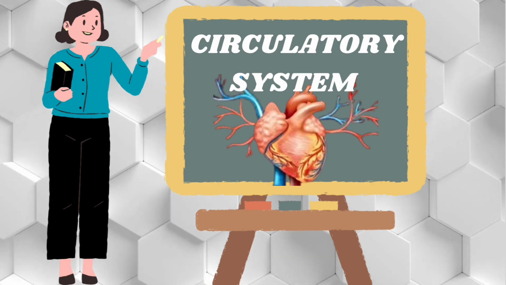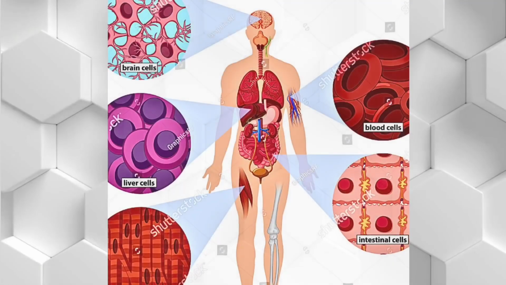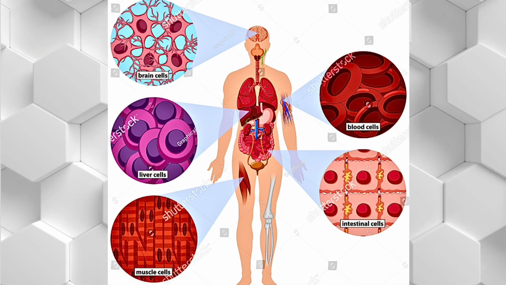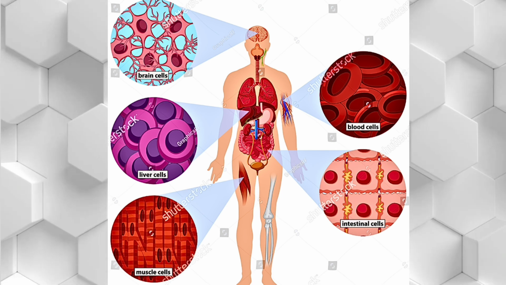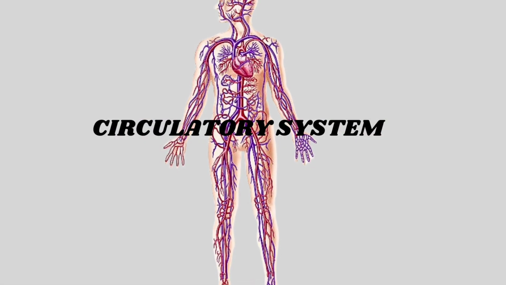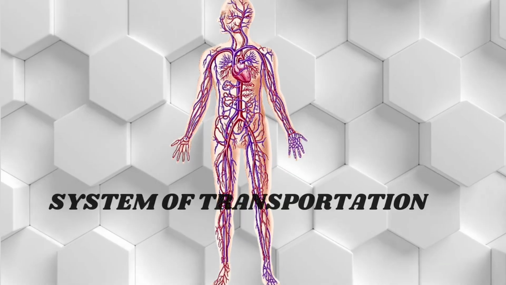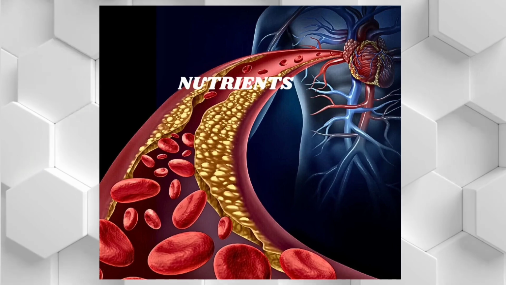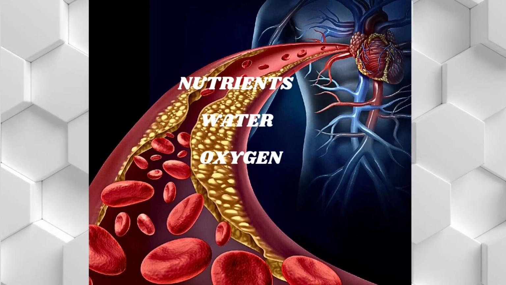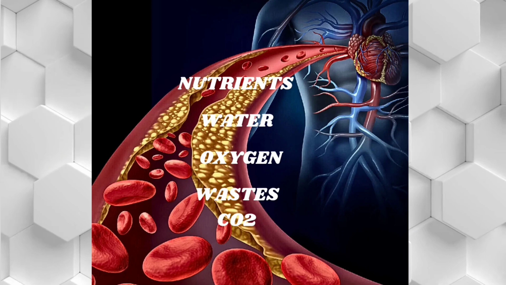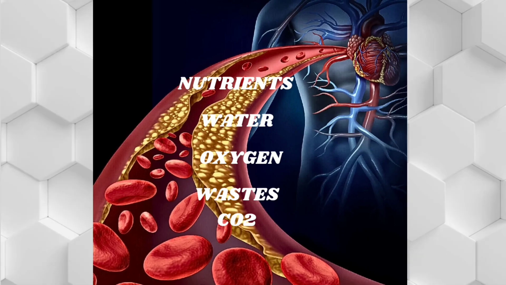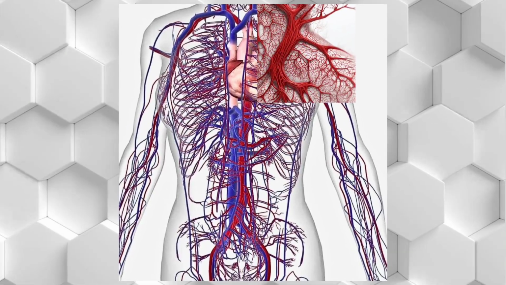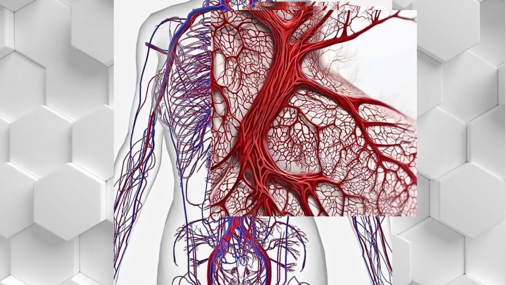The human body contains millions of cells that are not in direct contact with the external environment. Because of this, humans need a circulatory system. A circulatory system in your body is basically a system of transportation. It transports nutrients, water, and oxygen to your billions of body cells and carries away wastes such as carbon dioxide that body cells produce. It is an amazing highway that travels through your entire body, connecting all your body cells.